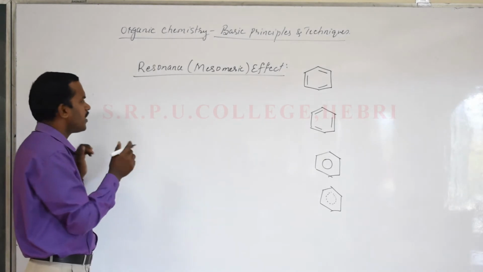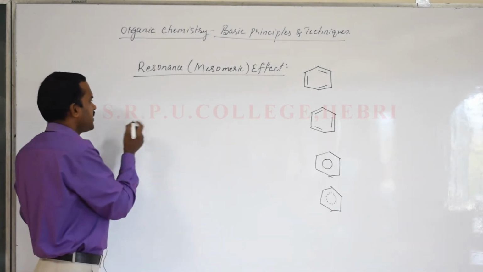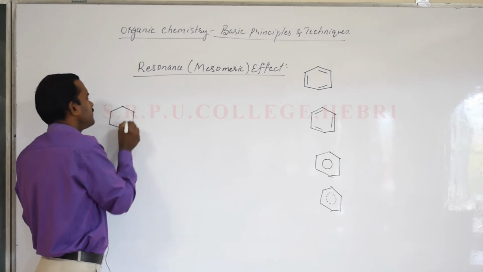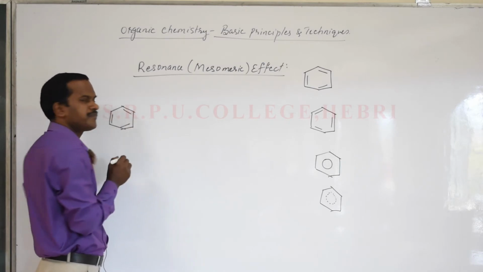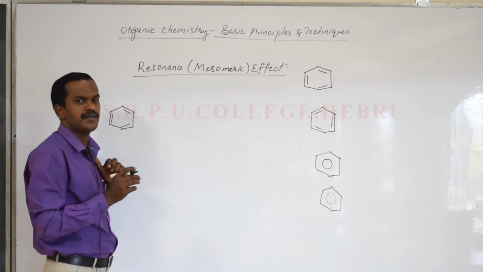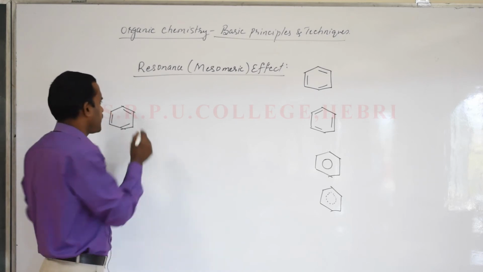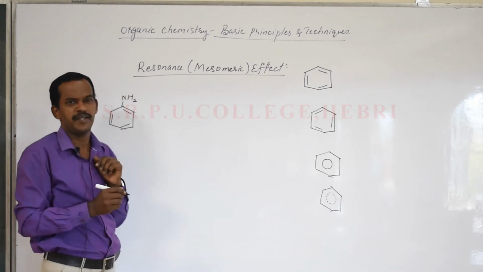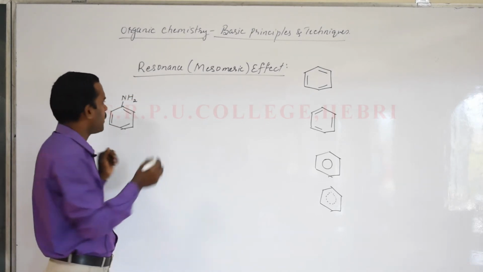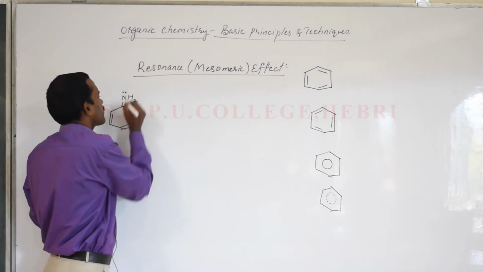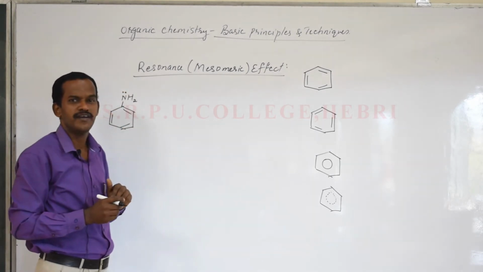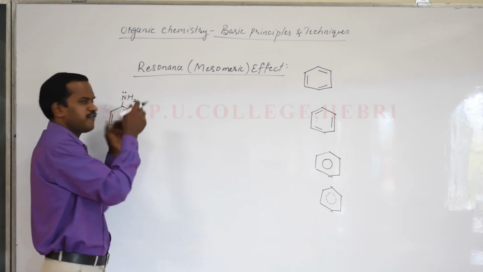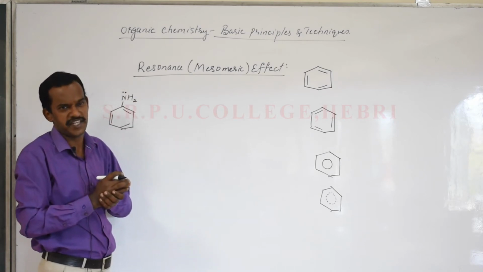Just understand, I'll write one of the resonating structures. For example, I'll write benzene which has three double bonds, having a substituent like NH2. We say it is aminobenzene or aniline. Now nitrogen has a lone pair of electrons here. In this case, aniline, the shift of lone pair electrons and pi electrons takes place.